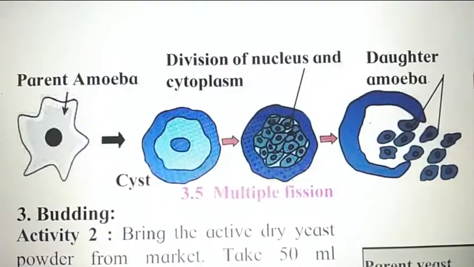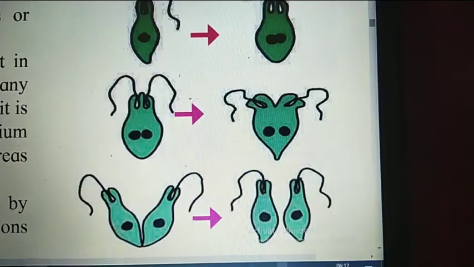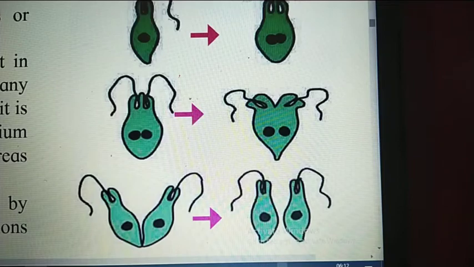This diagram shows multiple fission taking place in amoeba in unfavorable conditions. Again, you have to draw a neat and clean diagram for this also. This is longitudinal binary fission taking place in Euglena, which is again a type of asexual reproduction.